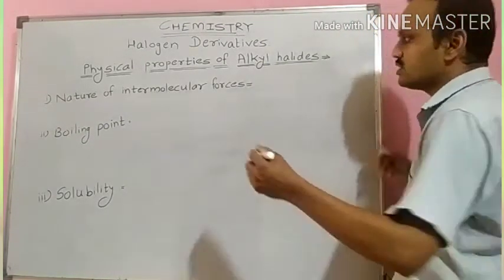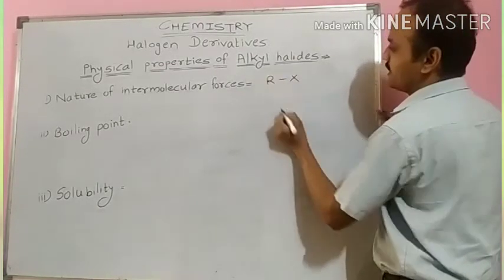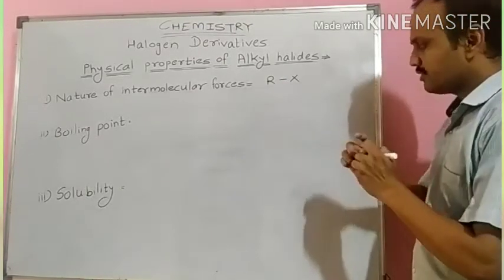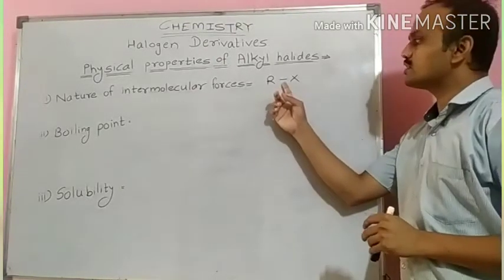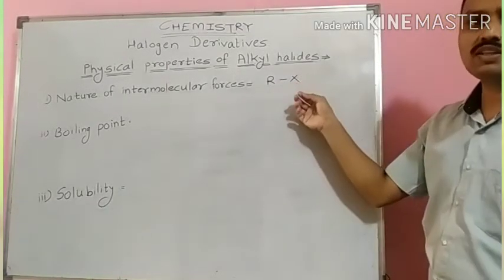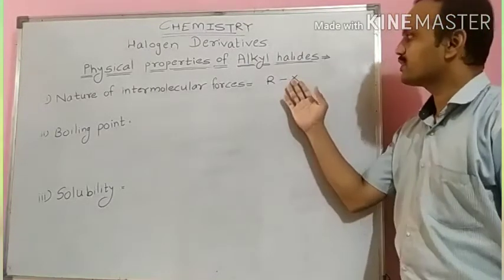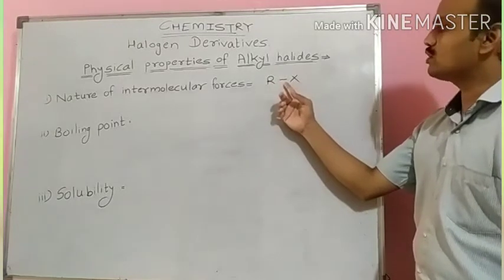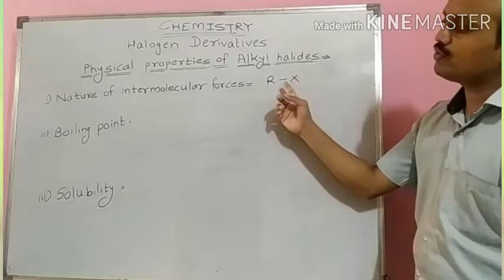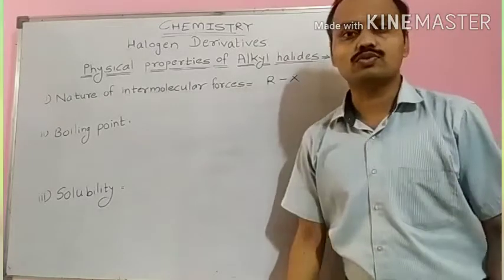As we know students, the functional group of alkyl halides is RX. In R, that is the alkyl group, carbon forms a single covalent bond with a halogen atom. Halogen atoms have examples fluorine, chlorine, bromine, iodine, etc. And this single covalent bond between carbon and halogen has a very important role in the nature of intermolecular forces.